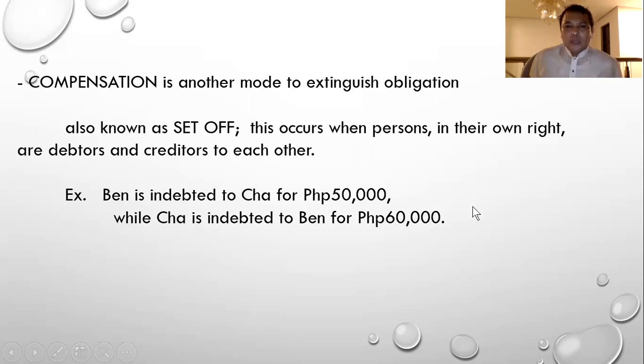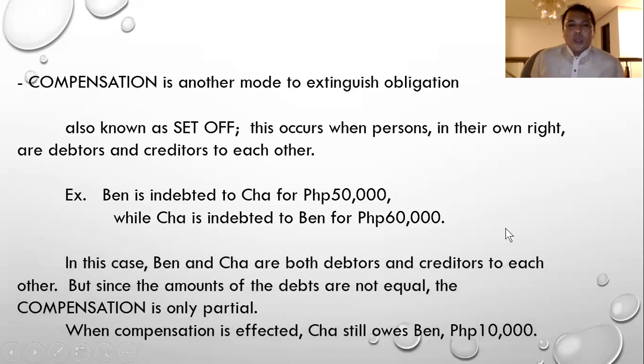Is this a total compensation? The answer is no. It's only partial because the amounts involved here are not equal. So there is total compensation when it is both 60,000 pesos. So this is only partial compensation. If it is effected, then Cha still owes Ben 10,000 pesos. That is compensation.